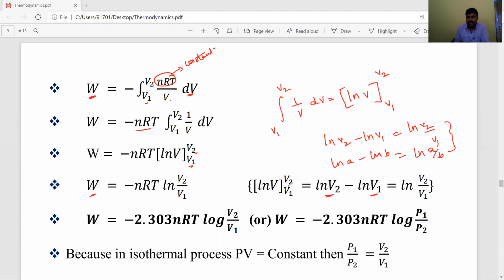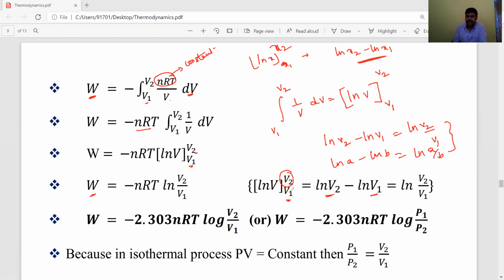According to that, for ln x with lower limit x1 and upper limit x2, it is ln x2 minus ln x1.